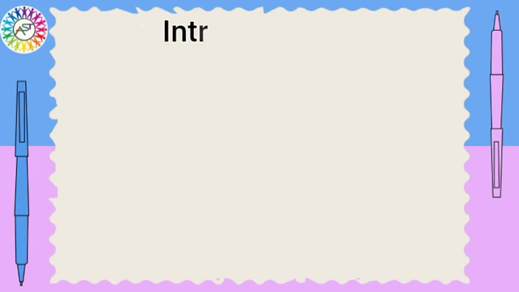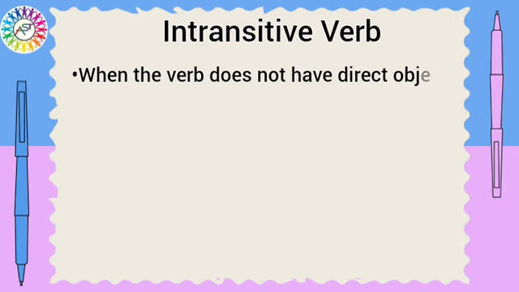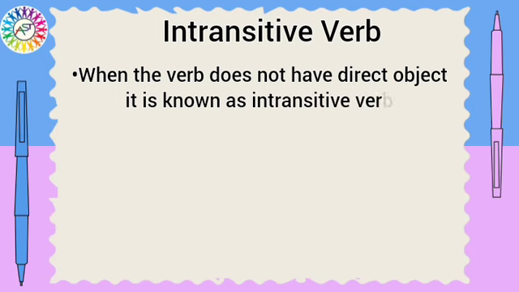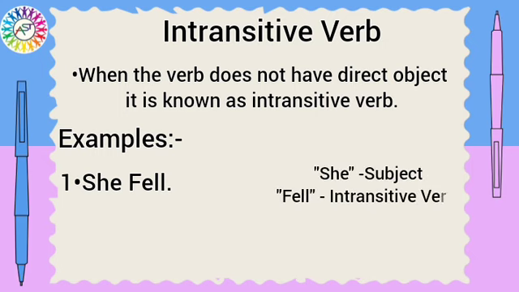Next is intransitive verb. When the verb does not have a direct object, it is known as intransitive verb. Let's have some examples. She fell. Here, fell is an intransitive verb as there is no direct object linked to it. As we have not explained anything in detail, we just know that she fell.